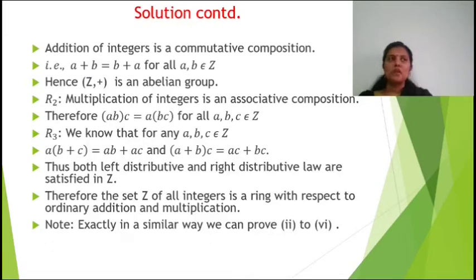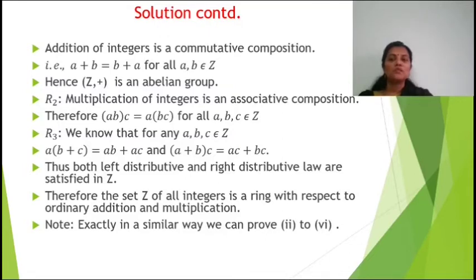Now second one, R2, the multiplication of integers is an associative composition, that we know. Therefore (a b) c is equal to a (b c) for all a, b, c element of Z. Now we have to show the left and right distributive law. For that we know that for any a, b, c element of Z, a into (b plus c) is equal to ab plus ac, and (a plus b) into c is equal to ac plus bc.